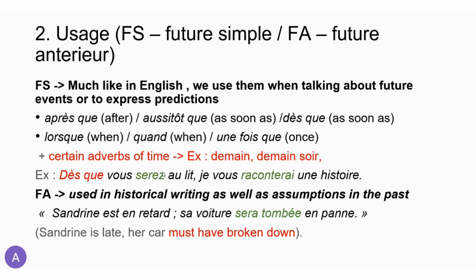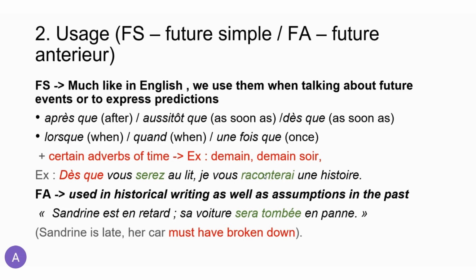Basically two verbs, right? One that is introduced with a conjunction like dès que vous serez au lit. So once you will be in your bed, right? Once you're tucked into your bed, je vous raconterai, je raconterai, I will tell, vous, whom do I tell?